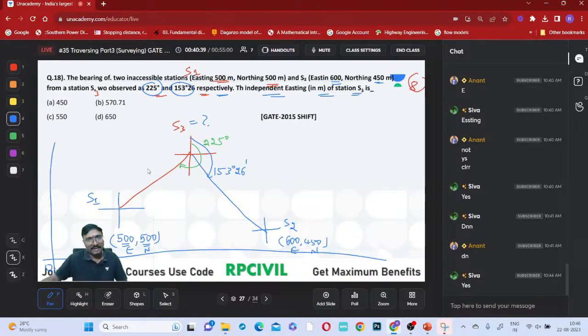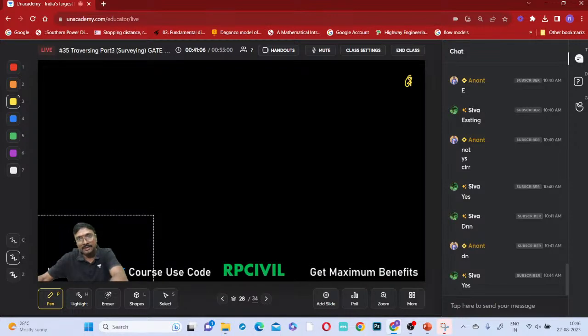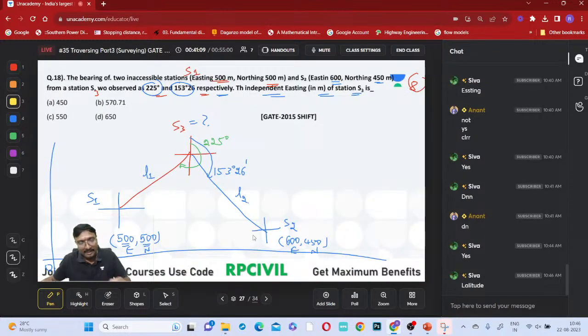Let us say this is L1 and this is L2, right? If you just observe, this is L1 and that is L2. So now tell me what you can get if you just observe here. How can you get that, everyone? What is the procedure we have to follow here? Anyone tell me what procedure we have to follow here?